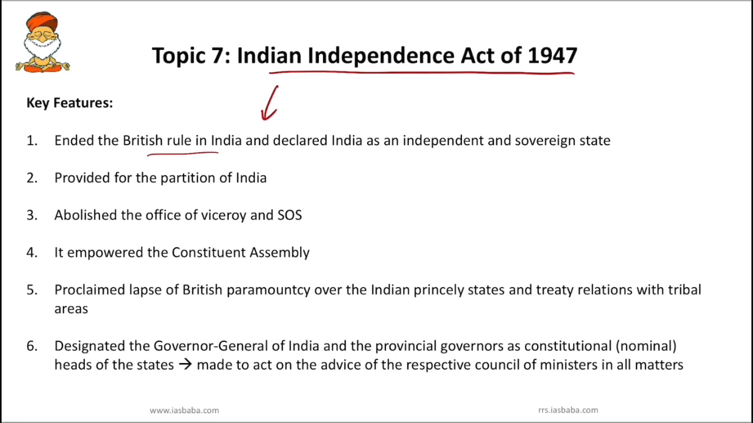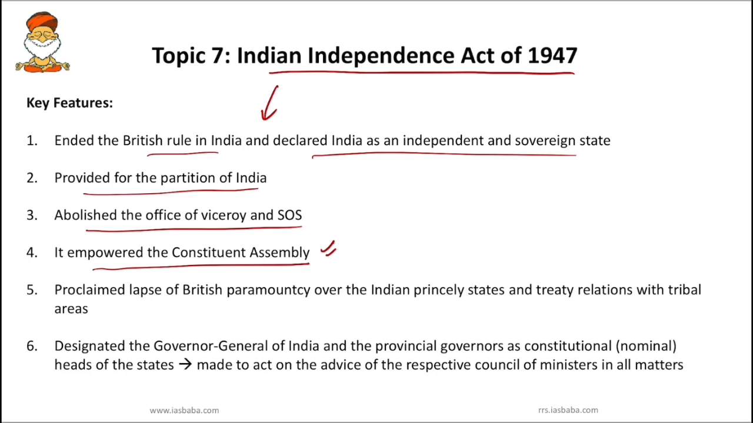So this is pretty easy. This ended the British rule in India and it declared India as an independent and sovereign state. It also provided for the partition of India. It abolished the office of Viceroy and the office of Secretary of State. It also empowered the Constituent Assembly, very important. It proclaimed the lapse of British paramountcy over the Indian princely states and treaty relations with tribal areas.